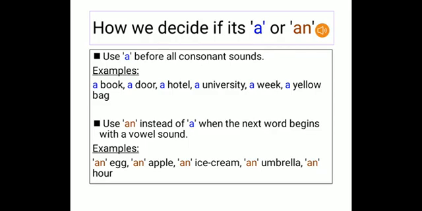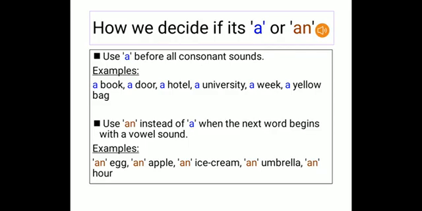Fine. Now we come to this example, a university. You must be thinking, if you have noticed that U is a vowel, then why are we using a before it, right? Now see students, before we check the letter, we also have to make sure whether the sound is of a vowel or of a consonant.